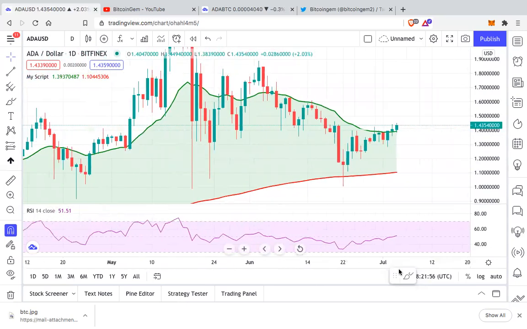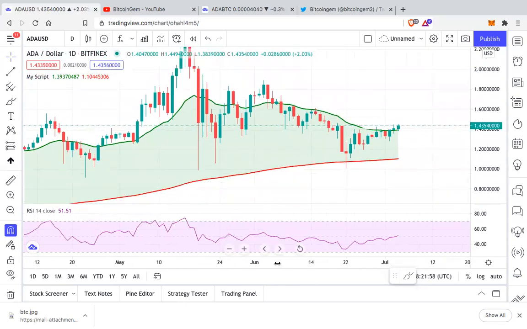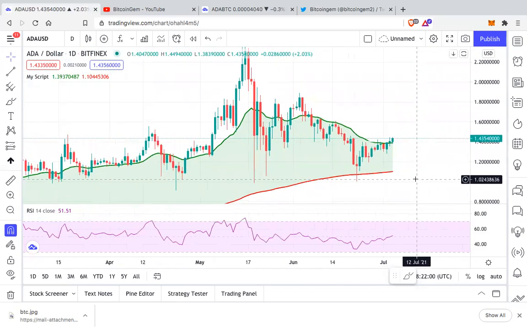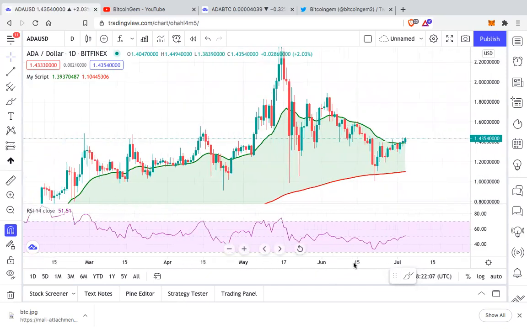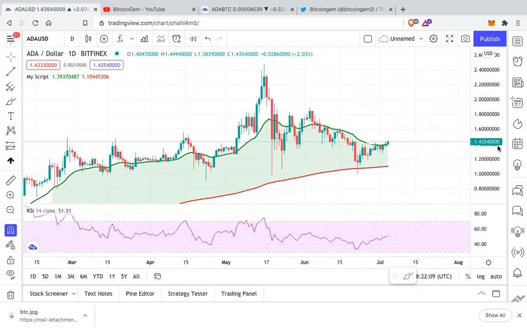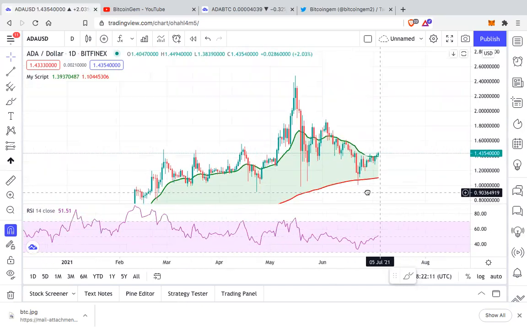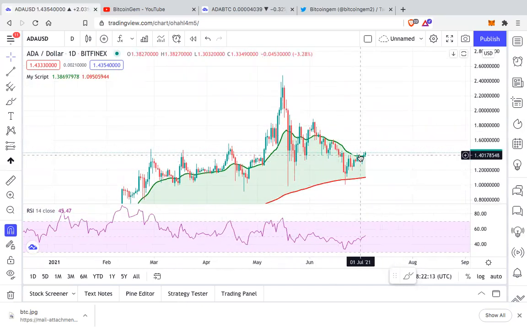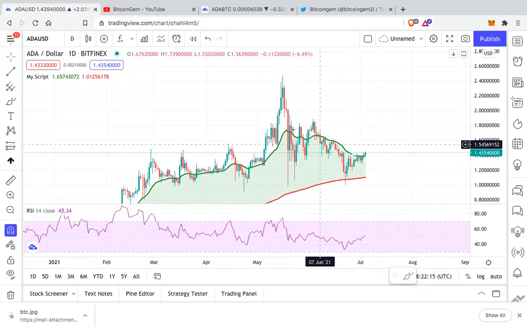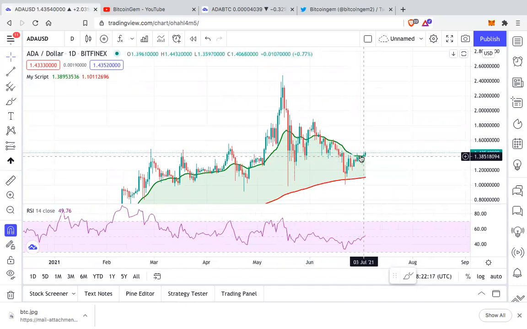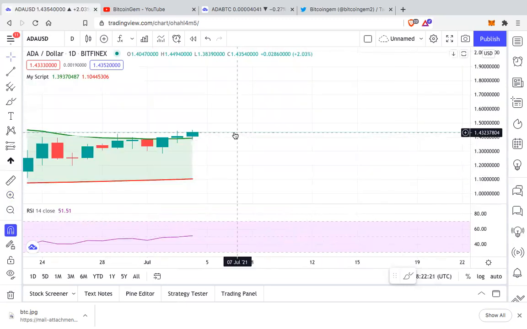And Cardano is one of the most bullish altcoins out there. So I won't be surprised if Cardano starts pumping irrespective of the market conditions, because we need to look at the charts. Charts tell us everything. And that's why Cardano right now is bullish on the daily.